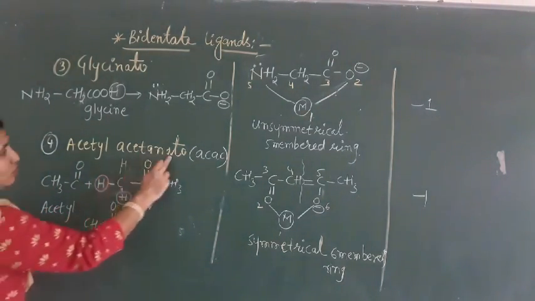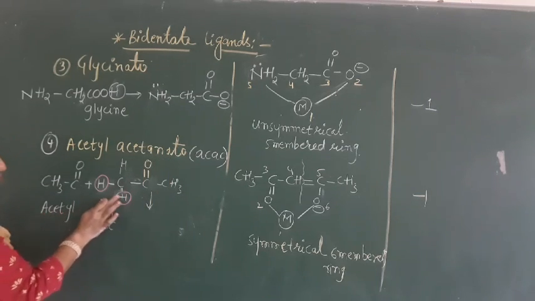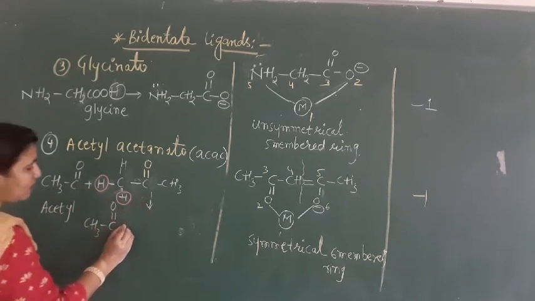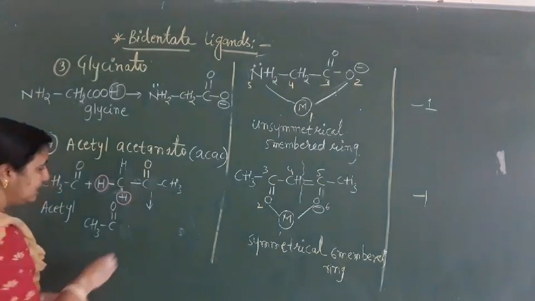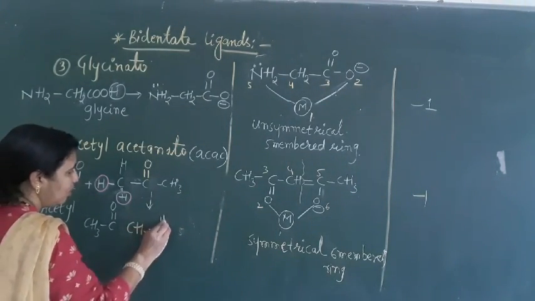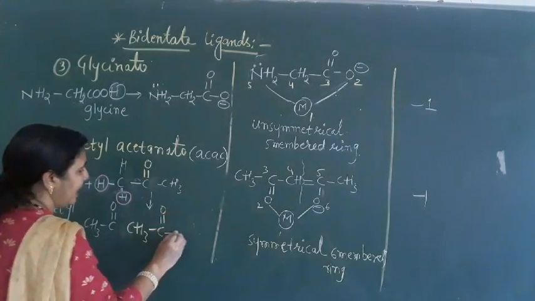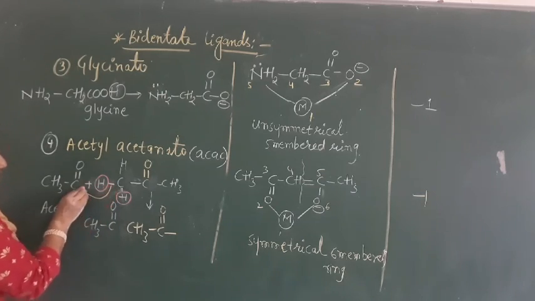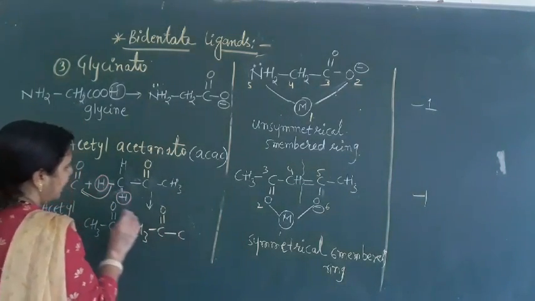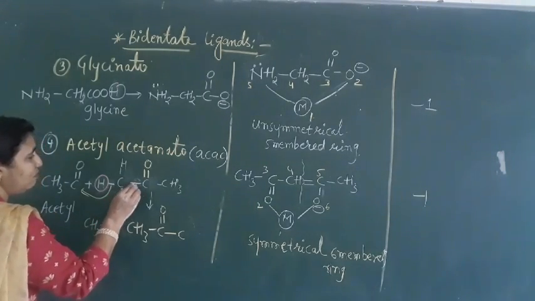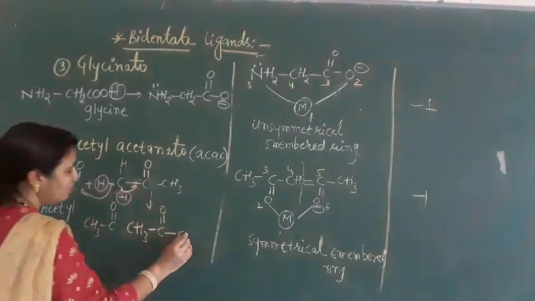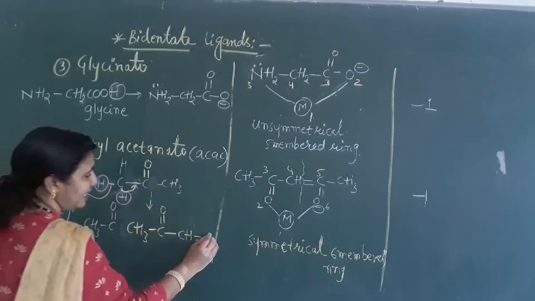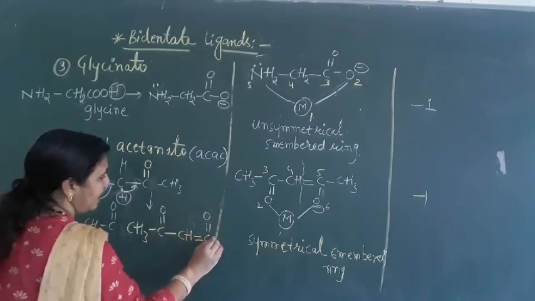Acetonato comes from acetone. So remove these two hydrogens. One bond will go with this one. Here this is CH3, C double bond O, which is our acetyl group. Next our acetone: two hydrogens are removed, and one bond will go with this carbon. So CH double bond will come here, and it becomes C double bond O and here CH3.